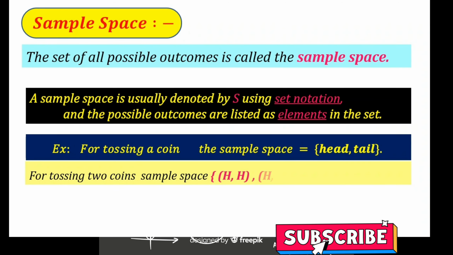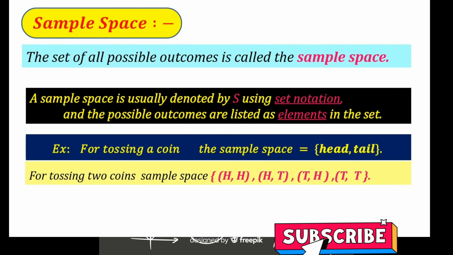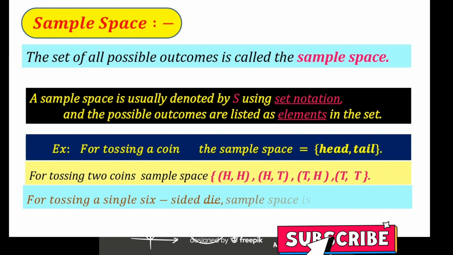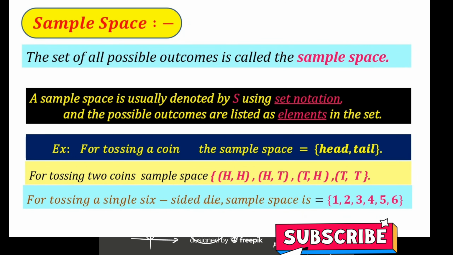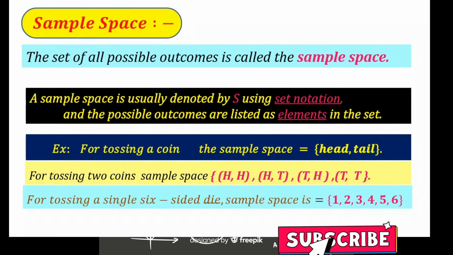For tossing two coins, the sample space is {head head, head tail, tail head, tail tail}. For tossing a single six-sided die, the sample space is the set of elements 1, 2, 3, 4, 5 and 6.